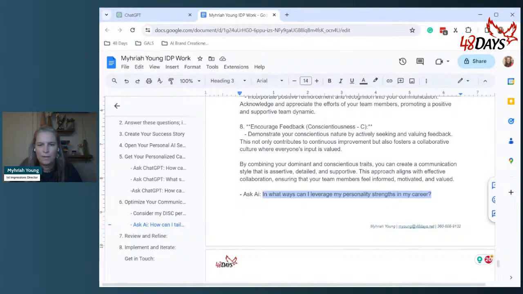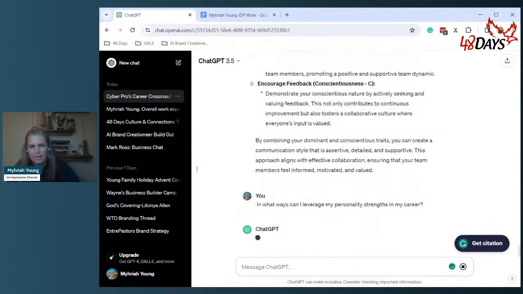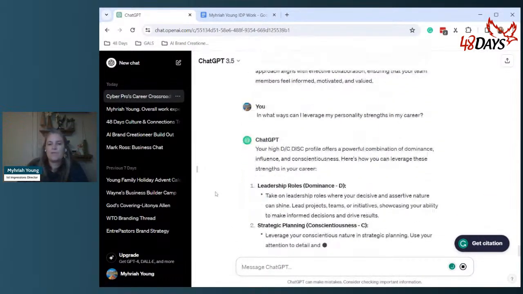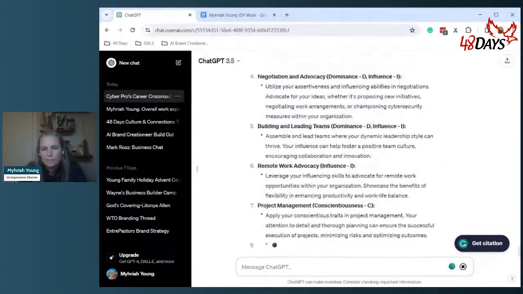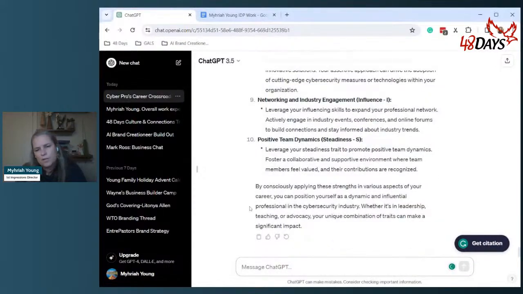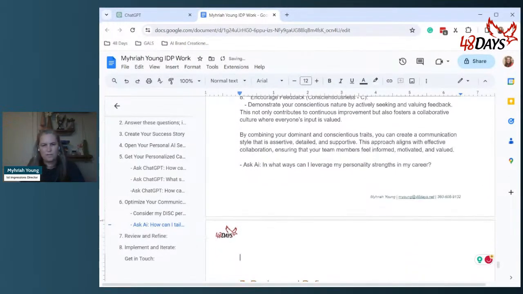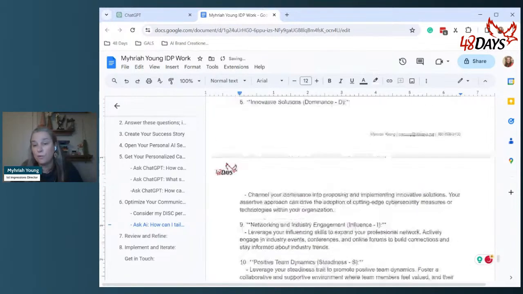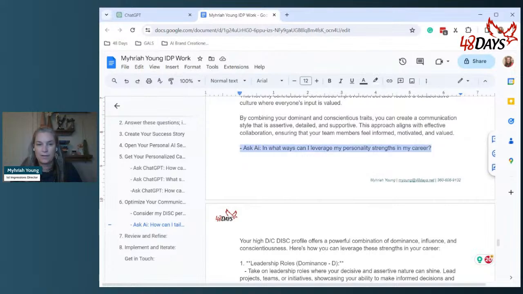And final thing on this one: in what ways can I leverage my personality strengths in my career? I kind of feel like it's already given us this. It's a little bit redundant, but who knows? It might actually give us some other info if we ask it very directly. So yeah, it's given us a little bit different. Feel free to use this part or don't use it. If you're already putting your personality style in there, it may not be necessary for you. It's just up to you. This is your document. You get to decide what you want to do with it. So use it as you like. I am going to go ahead and do that as a heading 3 real quick.